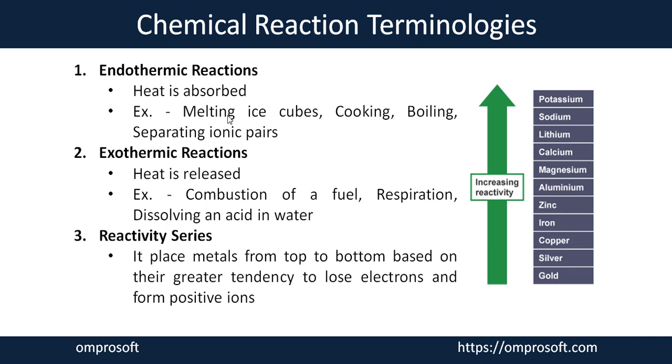For example, you want to melt ice cubes, cook, boil any substance, or separate ionic pairs. You need to give some kind of energy to the reactant to make products. That kind of process is considered an endothermic reaction, in which the reactants need energy in the form of heat, light, electric charge, anything you can consider.